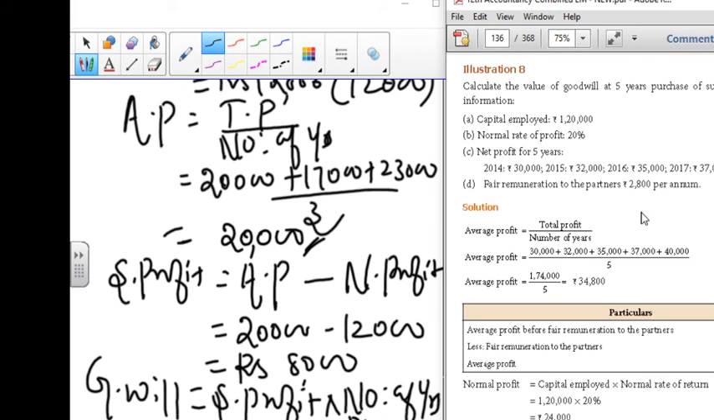Illustration number 8: calculate the value of goodwill at 5 years' purchase of super profit with the given information. Capital employed is 1,20,000, normal rate of profit 20%, net profit for the 5 years is given. Fair remuneration to the partners is 2,800 per month. Why I have taken this illustration problem is that they have given extra information as a fair remuneration. You have to keep it in mind. We have solved this problem when the remuneration is given.